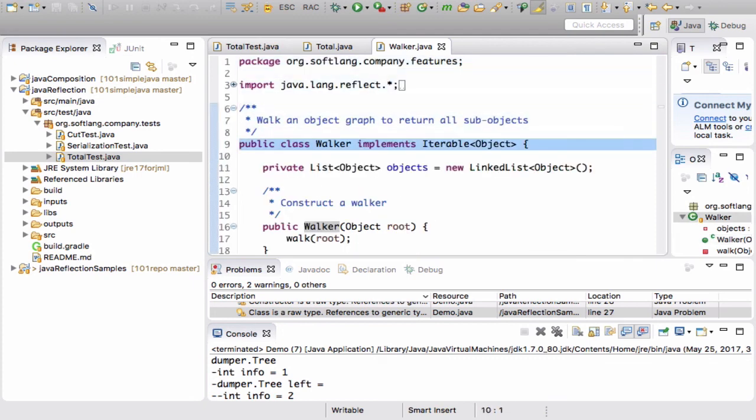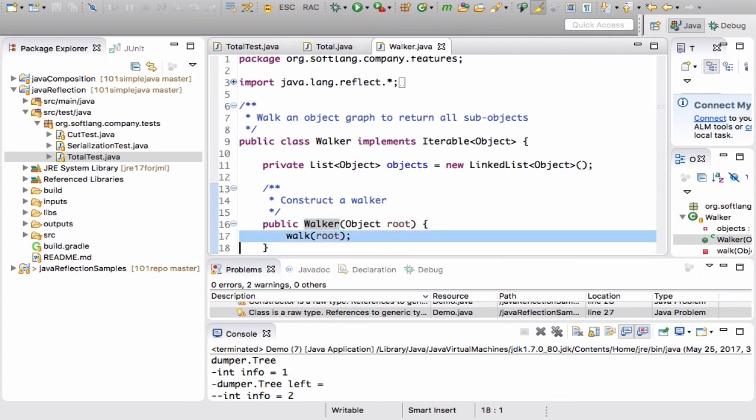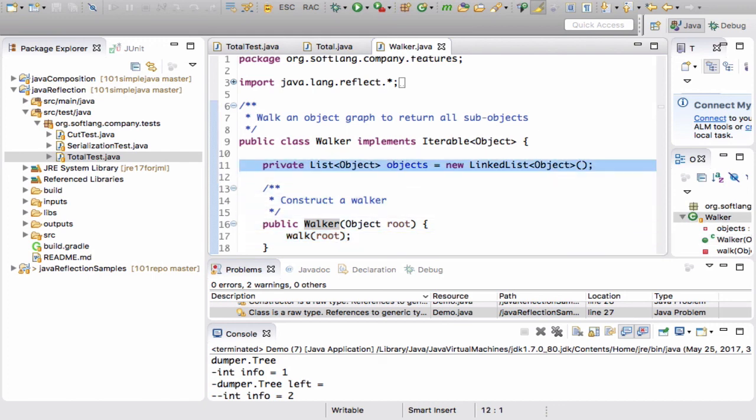While the worker class, of course, implements iterable objects so that it can provide iterator access to all the objects in a given object. The constructor just receives some object and then uses a local method to really walk that object and to collect all the objects encountered in a list.